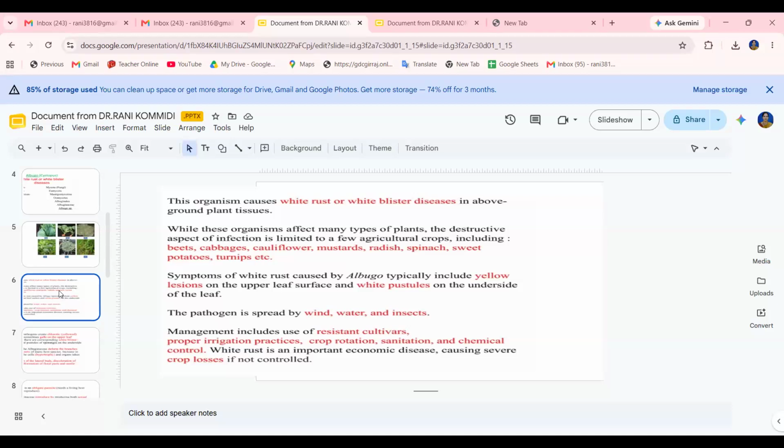So it causes the white rust disease or white blister disease. Okay, so the main disease is the white rust or white blister disease in which plants? Radish, turnip, cabbage, and mustard plants. So that is a very common symptom we are observing in our local areas. So this organism causes that white rust or white blister disease in some of the above ground plant tissues.